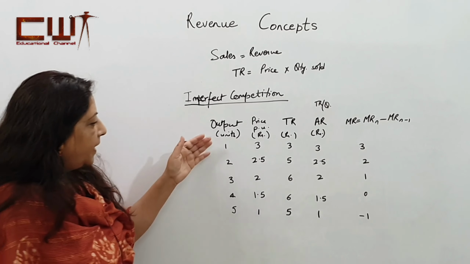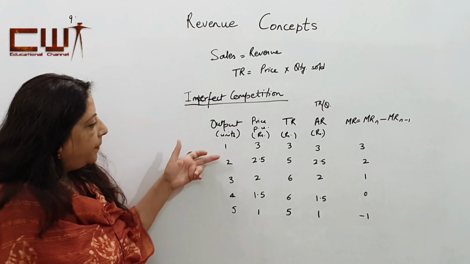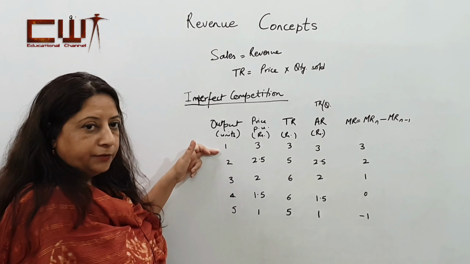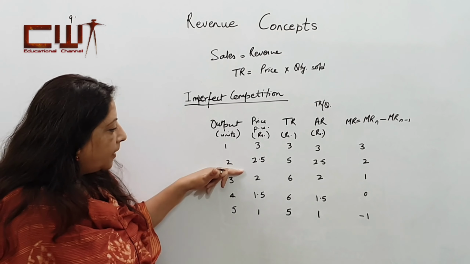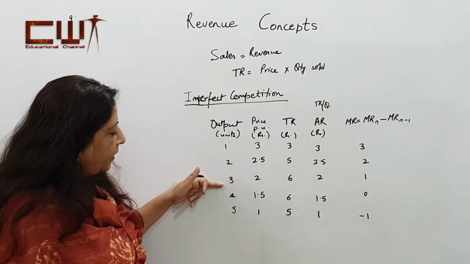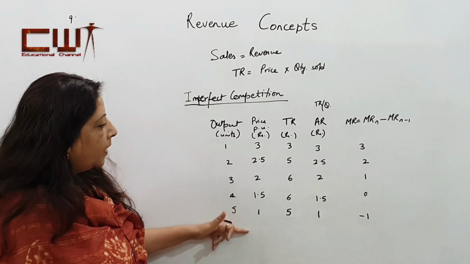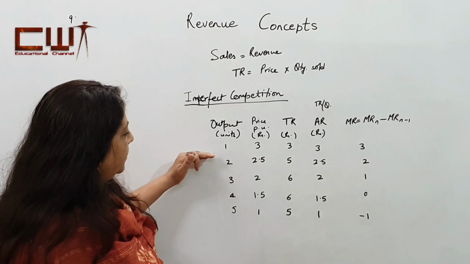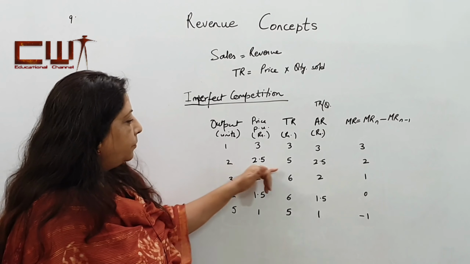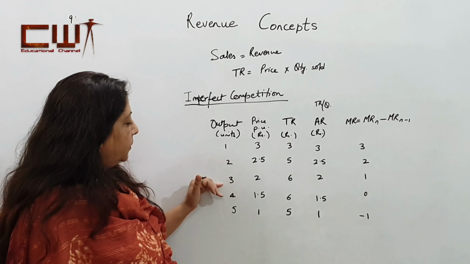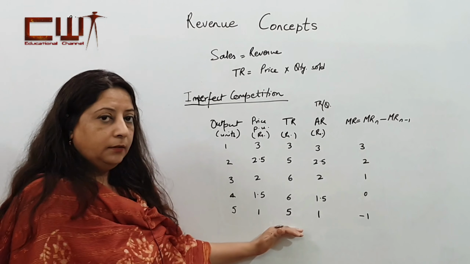Now, in this case, we have shown the output from 1 to 5 units. For the price per unit, when we are selling 1 unit, the price is 3. When we are selling 2 units, the price is reduced a little bit to 2.5, and when we are selling 3 units, the price is reduced further to rupees 2, and so on. The total revenue in this case becomes, for the first unit, 3, then 2.5 into 2, which is 5, then 2 into 3, which is 6, 1.5 into 4, again 6, and 1 into 5, which is 5.